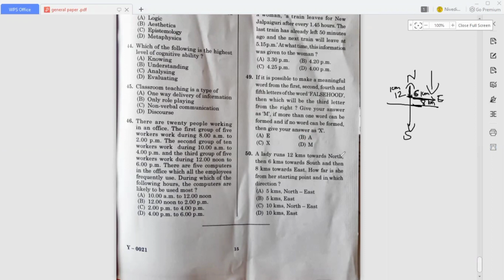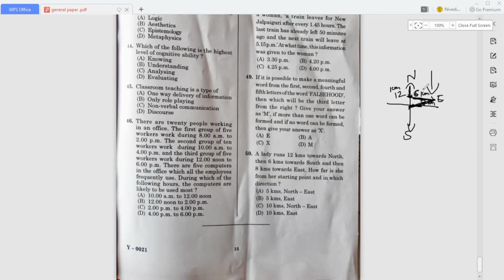So in the question, what they ask is how far is she from her starting point and in which direction? We have to find out how far from her starting point, because she started from here, right? Now we can calculate this by using the Pythagoras theorem.